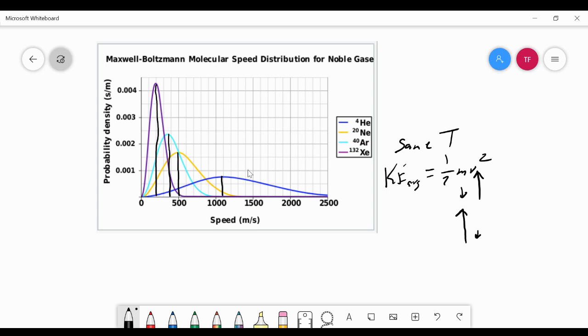The reason that these are spread out more is because if a gas is capable of moving faster, then it can have more possibilities of speeds. And so helium, with the highest average speed, is going to have a larger distribution of speeds than a gas with a slower speed. That gas is going to have a smaller distribution width on this graph because particles can't move a whole lot faster, and of course, you can only go down to 0 movement. So the distribution is going to be smaller. So heavy gases have small distributions and low speeds. Light gases have high distributions and high speeds.